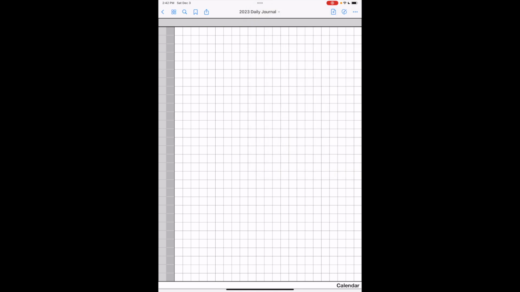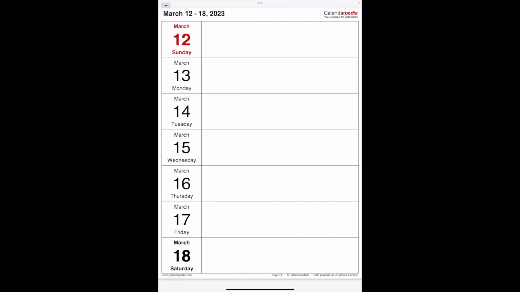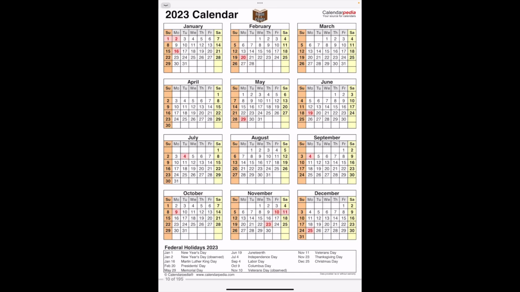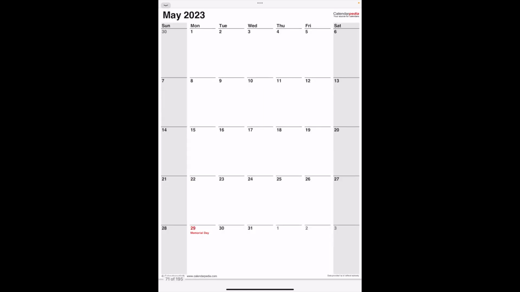to work with. From this page here, I can either swipe back to get to my weekly view, or if I'm on this page and I know I want to jump back to the annual view at the very bottom right hand corner, each of these pages has the word calendar. If I click on that, it takes me back to this view here. I'm going to click on May, and here again I have my monthly view.